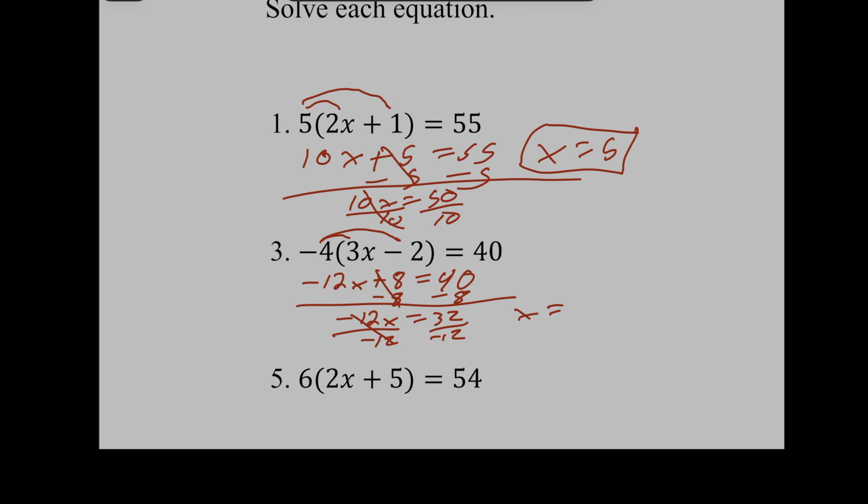to be an x equals, oh dear, I did something wrong, didn't I? Maybe I did, maybe I didn't. I don't think I did. I really think that that should say 48. So what did I do wrong? I did nothing wrong. Everything is correct. So that's going to be just a 32 over 12, or that could be a 16 over 6, or that could be an 8 over 3.